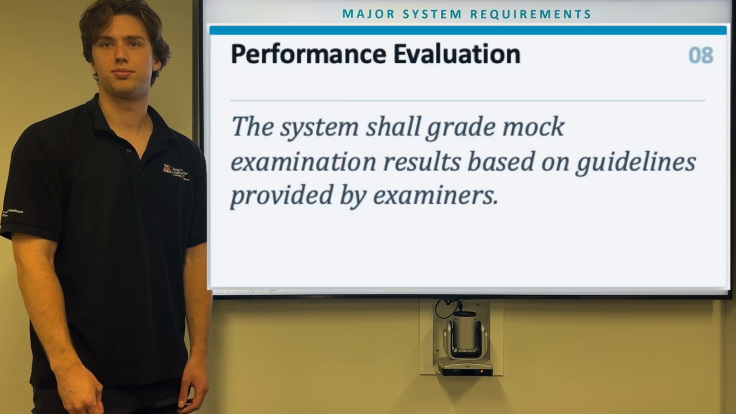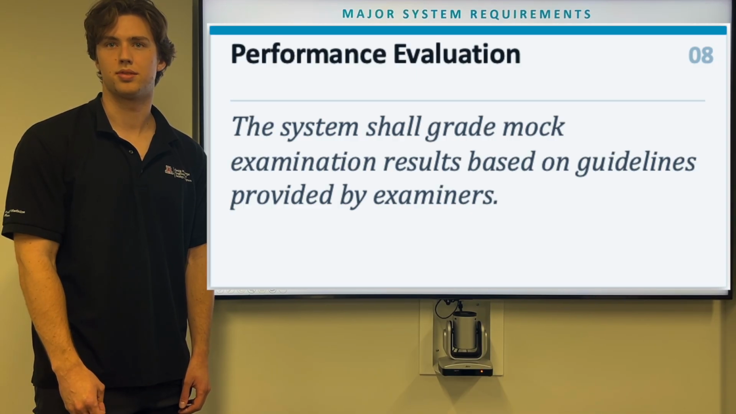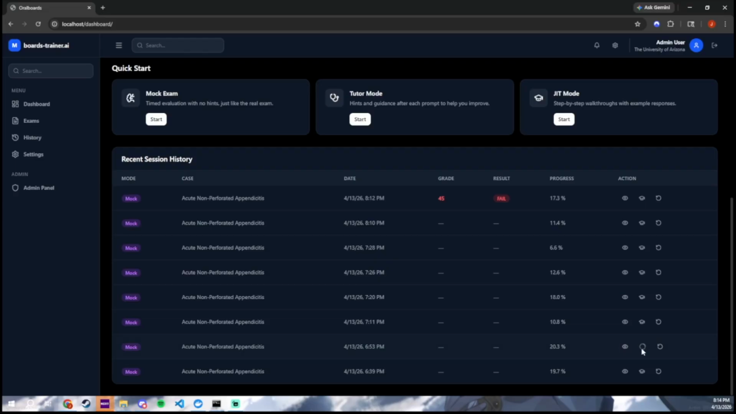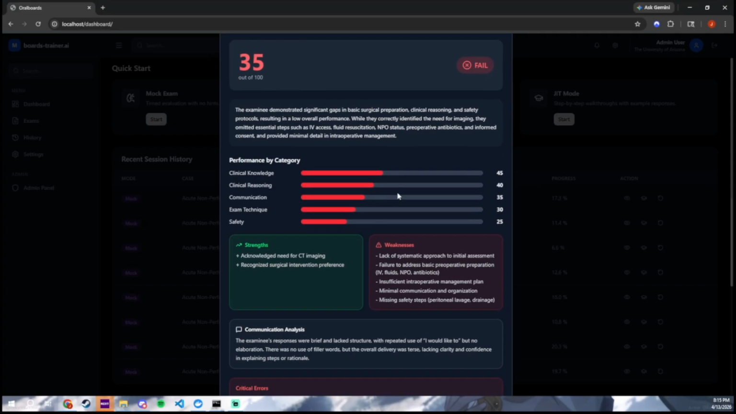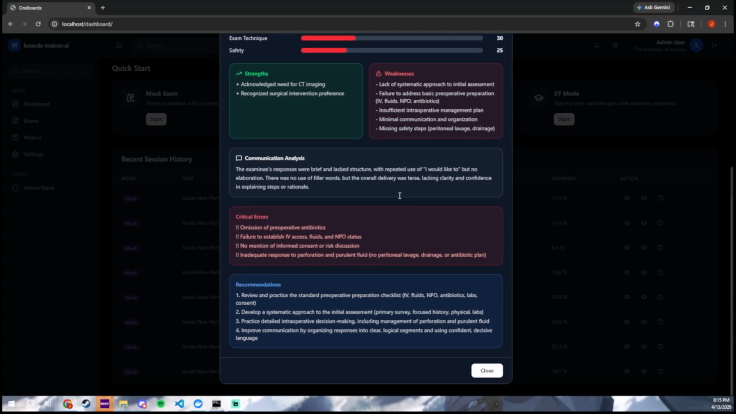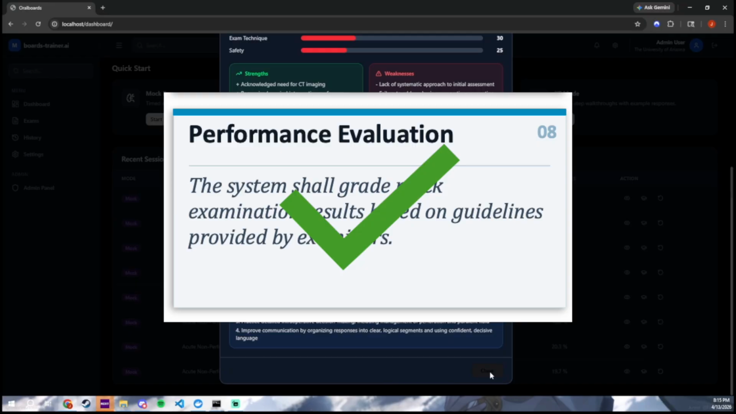For our 8th requirement, we have performance evaluation. The system shall grade mock examination results based on guidelines provided by examiners. After the user completes a mock exam, they can navigate to the logging section and view their grading report. Here they can get specific feedback on what steps they missed and what they can do to improve next time.